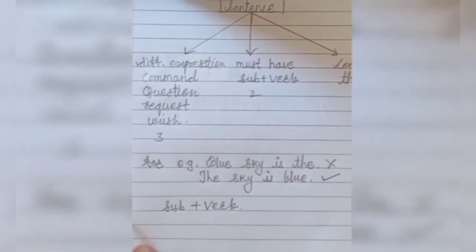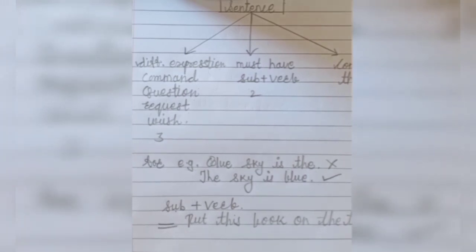Now let's learn second characteristic, subject plus verb. Means sentence must have subject plus verb. For example, if your mother said to you, put this book on the table. See here, what is the subject? Is subject given here? No, subject is not given here. Most of the time subject is considerable. For example, you. If your mother is talking with you and if she is saying, put this book on the table, so you is considerable. Okay, and what is put? Put is a verb. Verb means what? Action word.